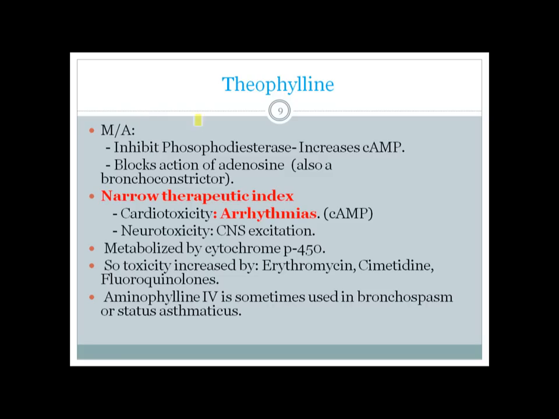And another important drug is theophylline. I have already mentioned that theophylline inhibits phosphodiesterase and thereby increases cyclic AMP, and also it blocks the action of adenosine, which is a bronchoconstrictor. So it has two mechanisms of action. But the more important thing to remember is its narrow therapeutic index. It's a very dangerous drug, so you have to give it very carefully. And the most important toxicities are cardiotoxicity and neurotoxicity.